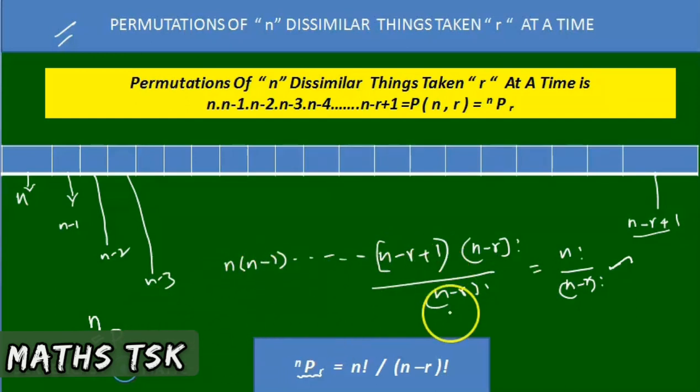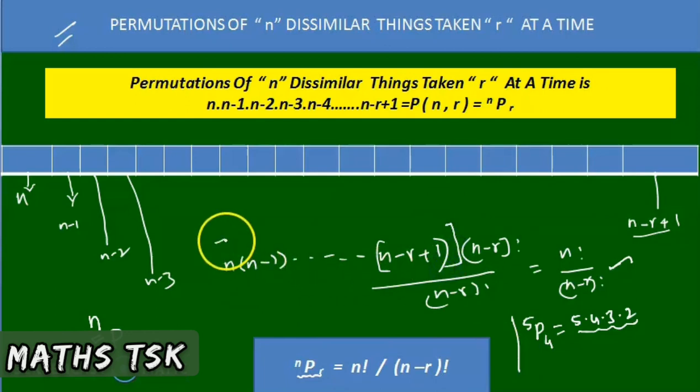Suppose 5P4 is given. The meaning is 5 into 4 into 3 into 2. Start from 5, write 4 terms: n, n minus 1, up to n minus r plus 1.